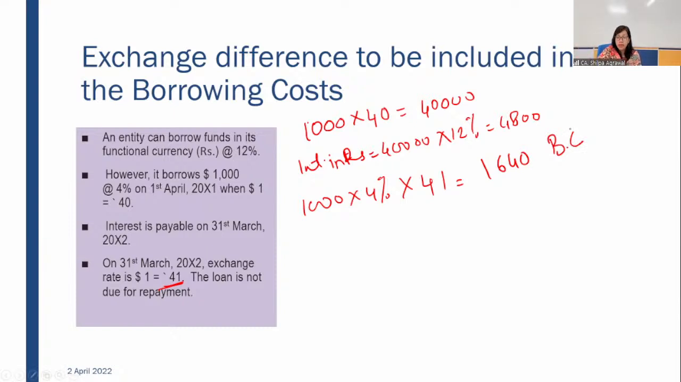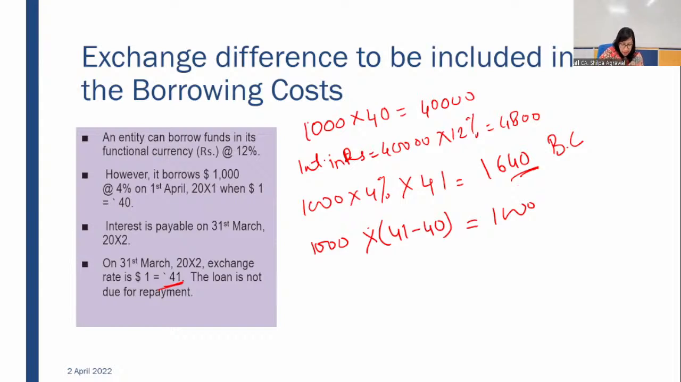You have to consider if this foreign currency borrowing is for acquisition of a qualifying asset, this will be capitalized. However, we have to take out the exchange loss also. What is the exchange loss here? $1,000 multiplied by 41 minus 40. This 1 rupee exchange loss we have incurred, so it is 1,000.